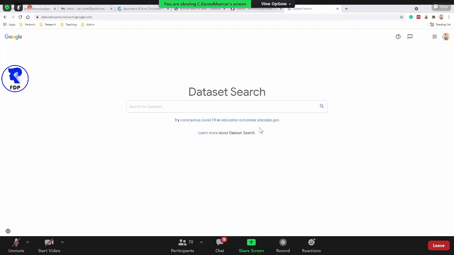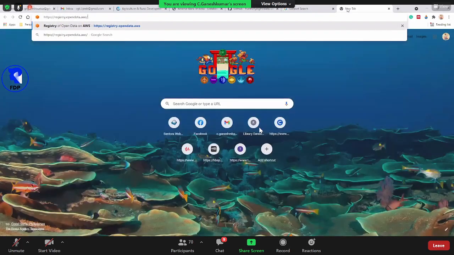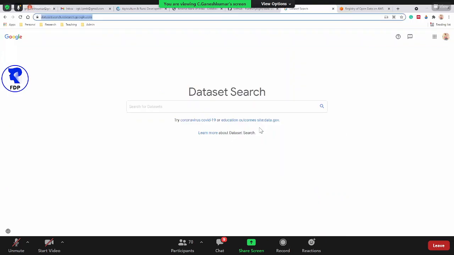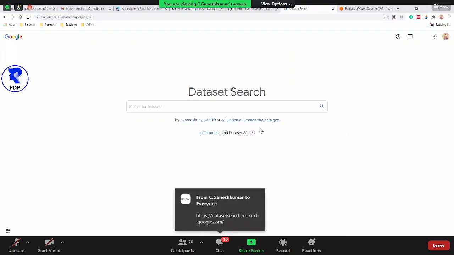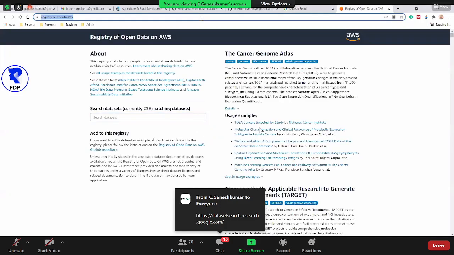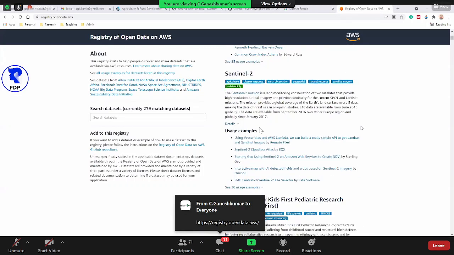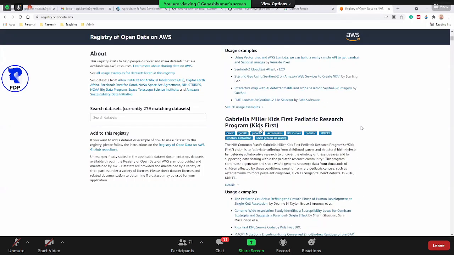Okay, there is something called a big one. Which one? Amazon. Okay, Amazon. We'll see. So Amazon has Open Data. I'll share this link there in the chat window. So I already shared this one. It's Open Data on Amazon. I'll share it. So mostly big data you can get from here. Okay, register for open data on Amazon. So you have to register and you can get huge data. If you want to do machine learning, particularly deep learning or anything, you can get it.